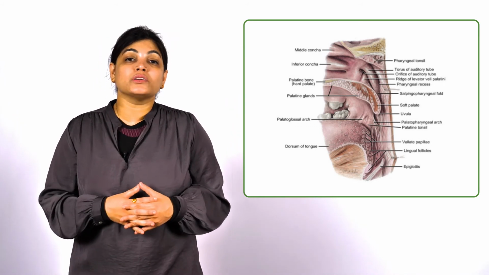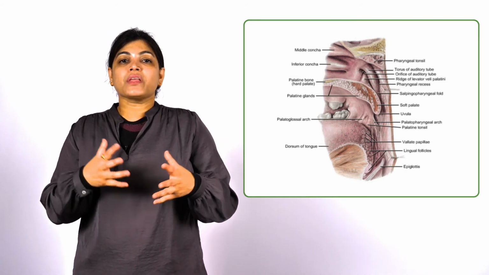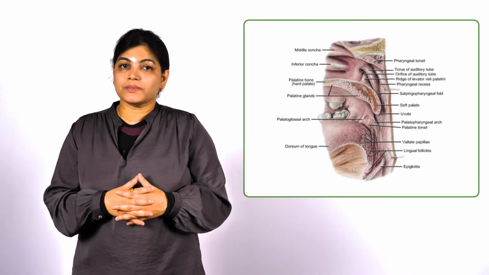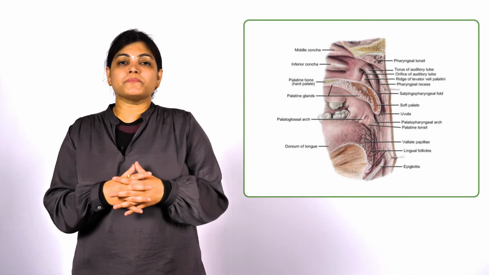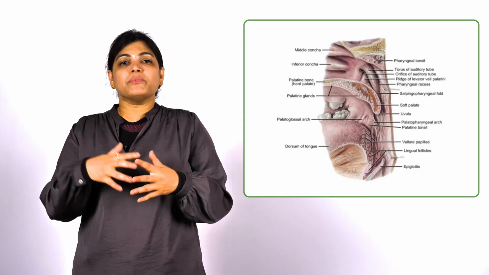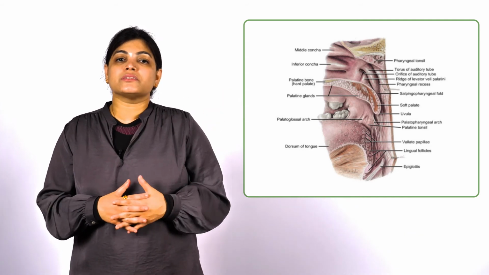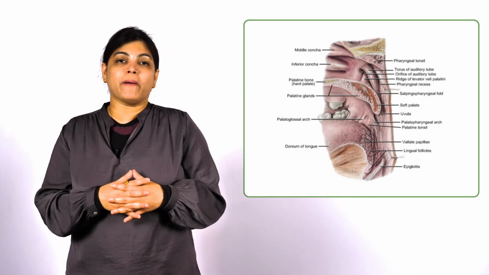Below that we have the palatoglossus muscle, and below that the oral mucosa.